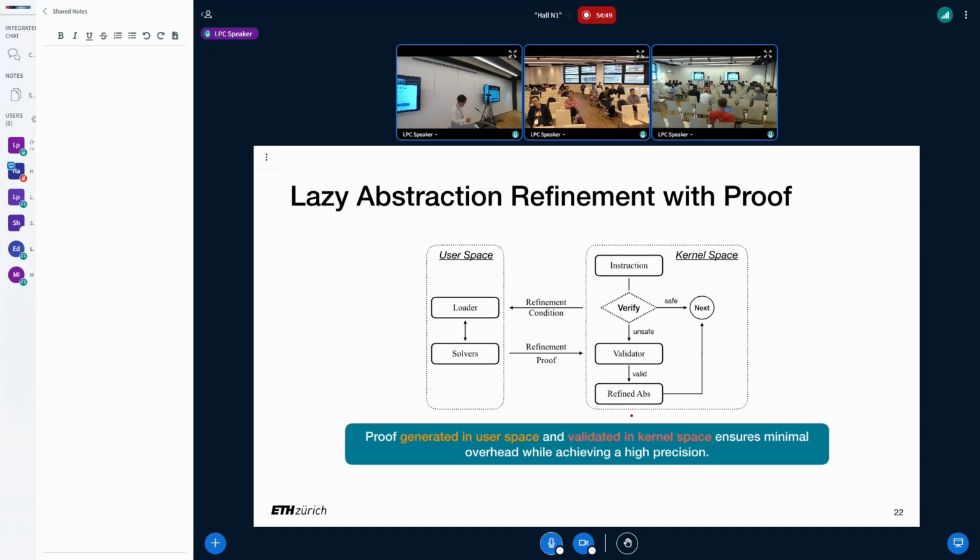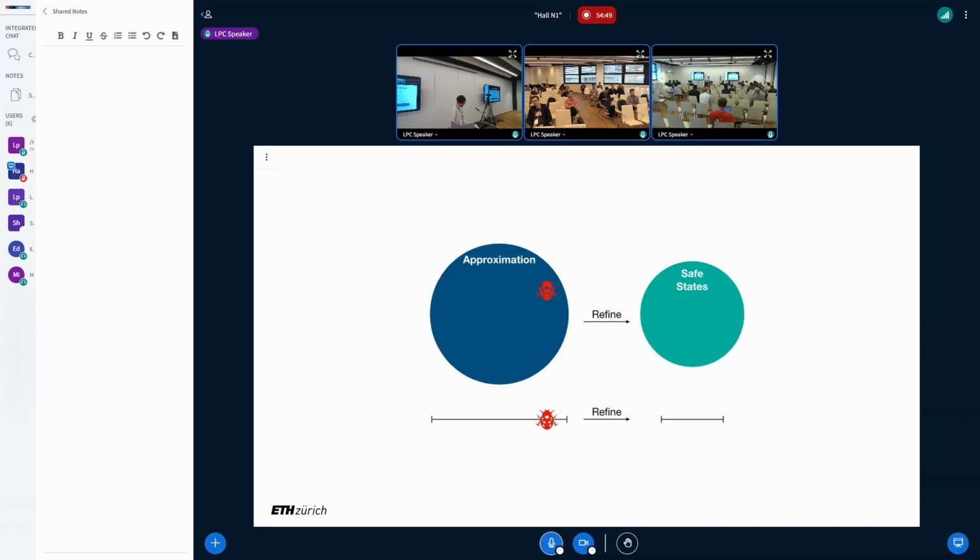So this is the key idea of our work. We try to produce a refinement condition and prove it in user space, and finally check and accept the refinement. So let's dive into the detail.